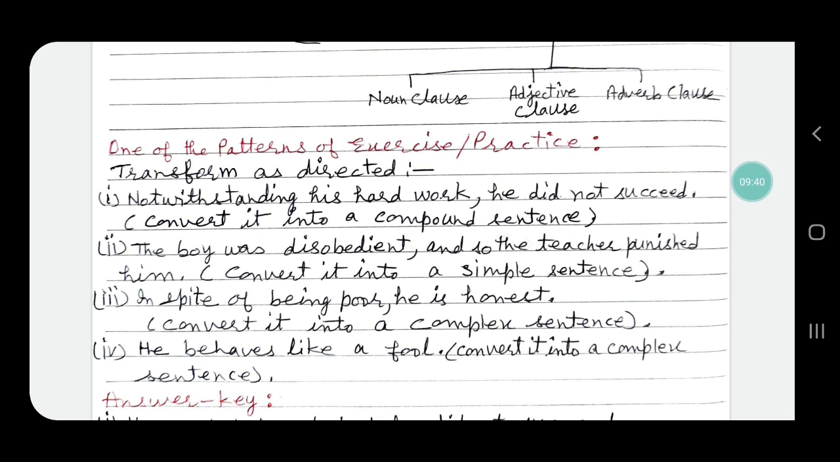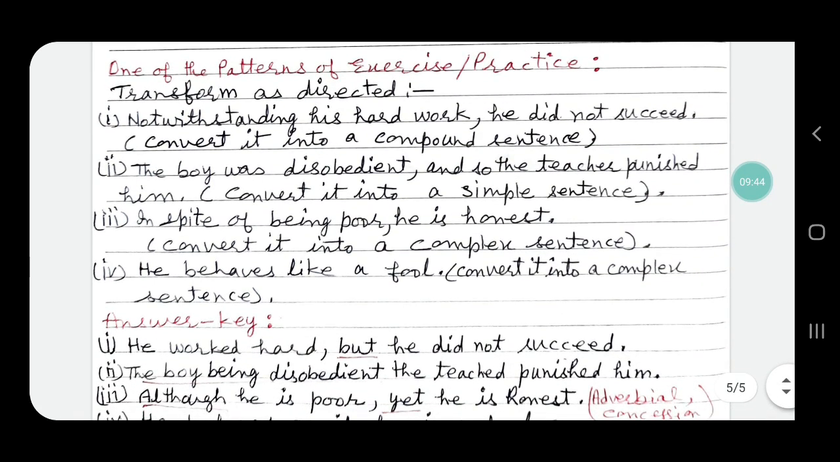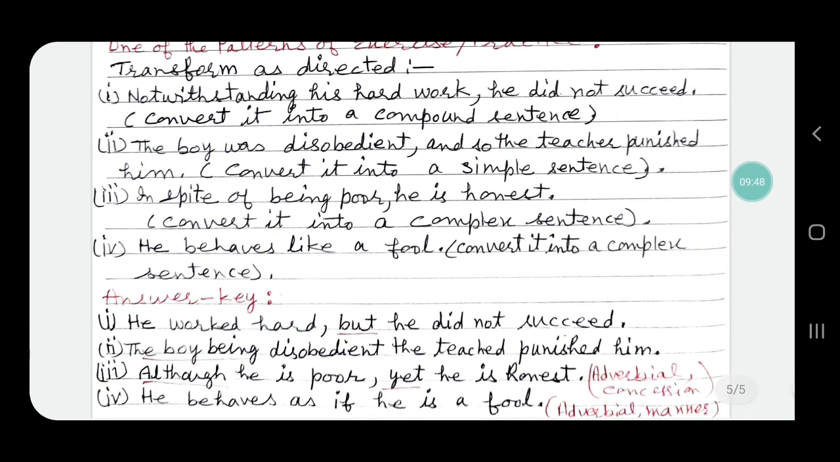Now, let us have an exercise. Exercises: transform as directed. First sentence is, notwithstanding his hard work, he did not succeed. Notwithstanding means despite his hard work.